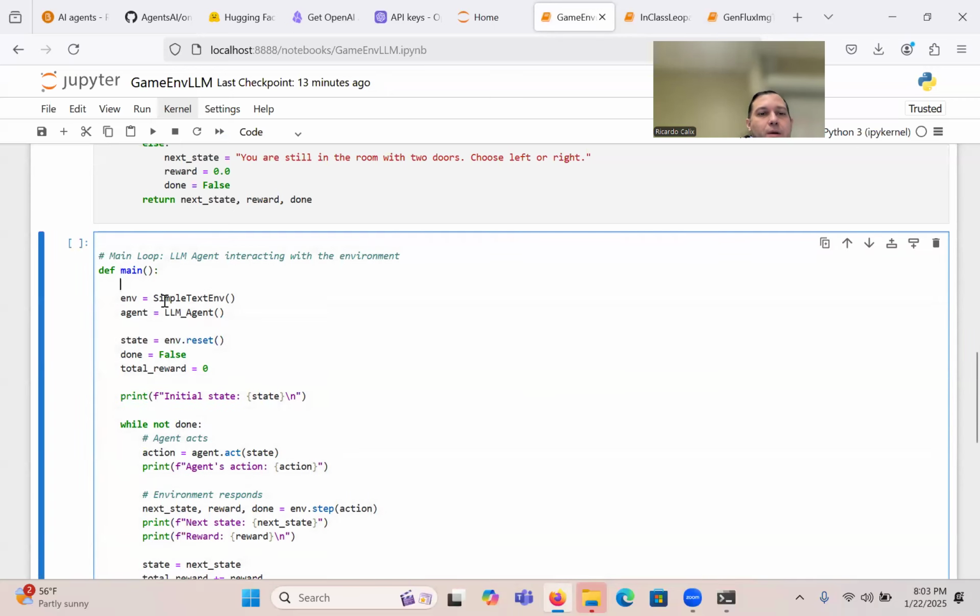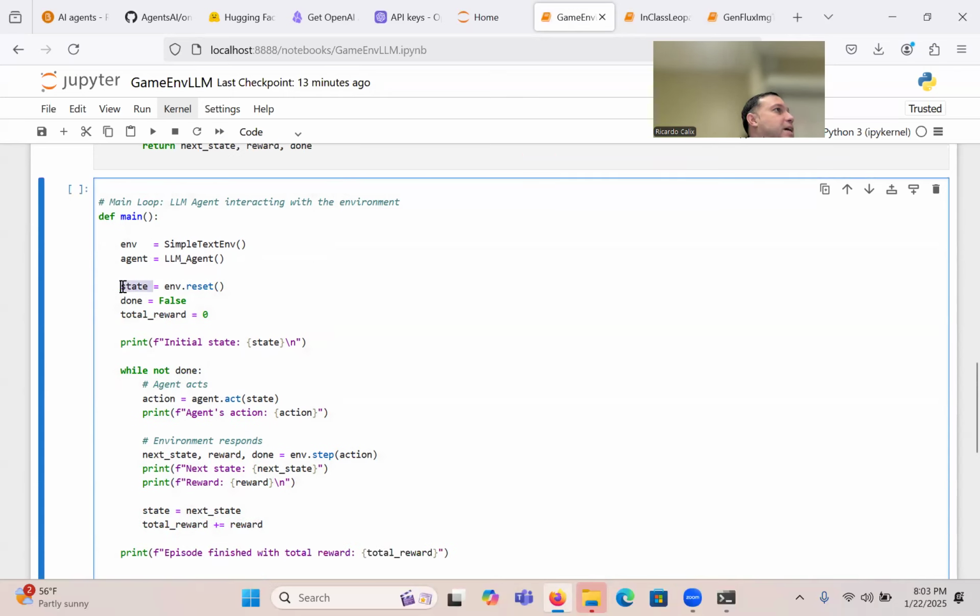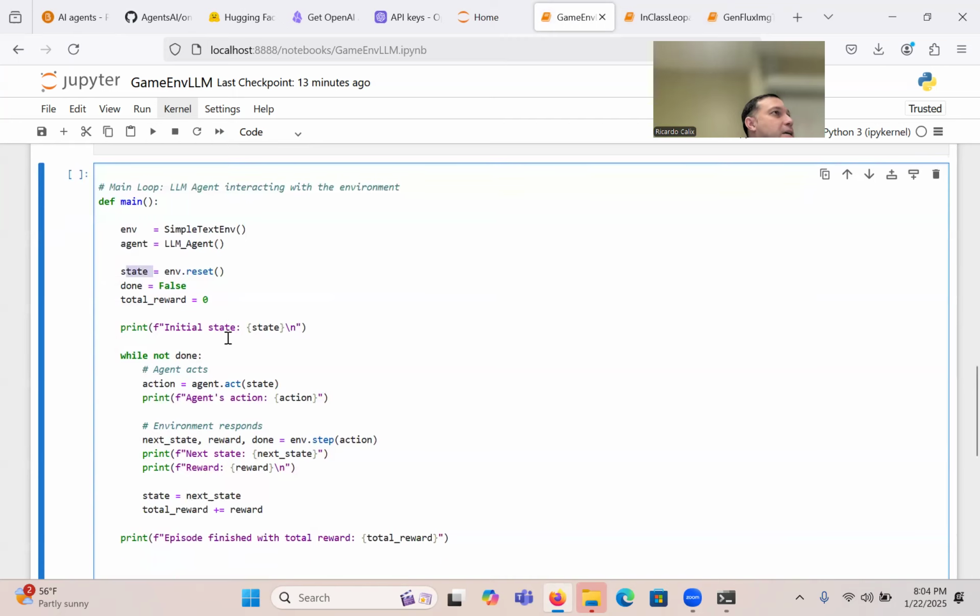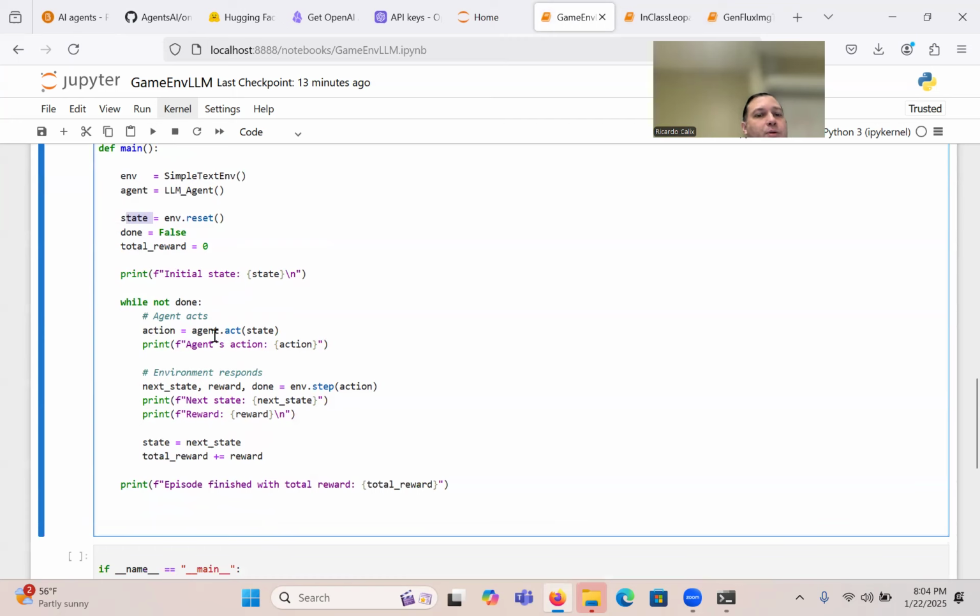So what do we need to do? We need to instantiate the classes for the environment, that's env, and for the agent, that's agent, basically. Then we set the state to env.reset, which basically means you're in the room with two doors. Do you want to go left or right? And then done is false, total reward is 0. So we reset the parameters. Then we print the initial state, which is going to be that you're in a room with two doors. And then it just starts a loop, some kind of a while loop, which is basically while not done. When you're done, you exit out.